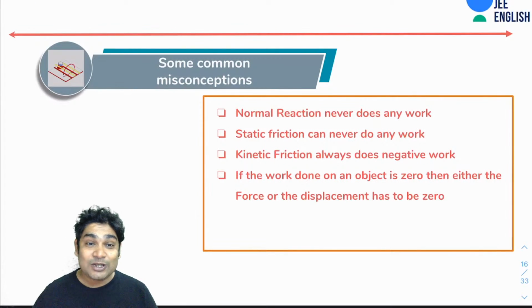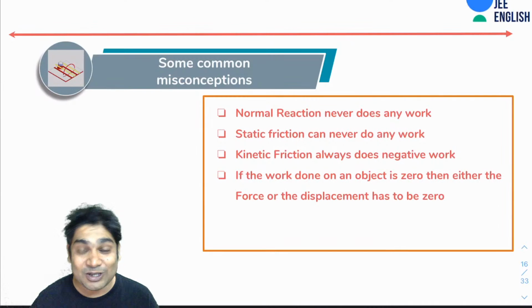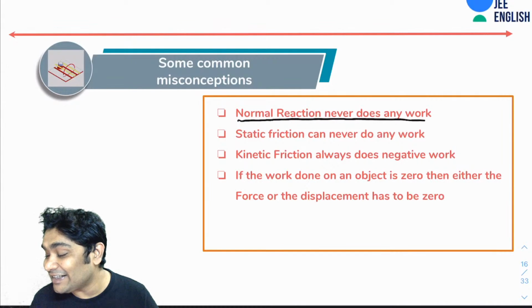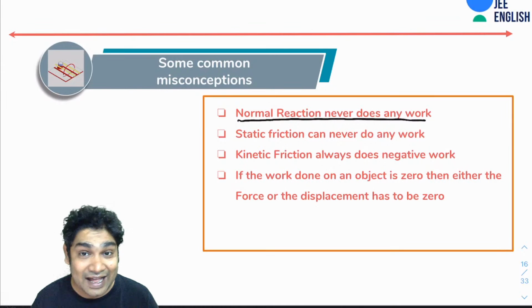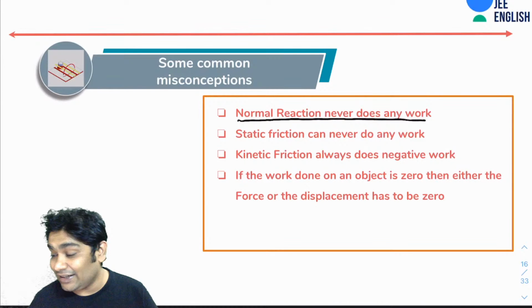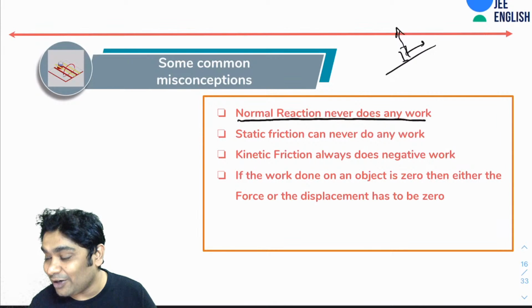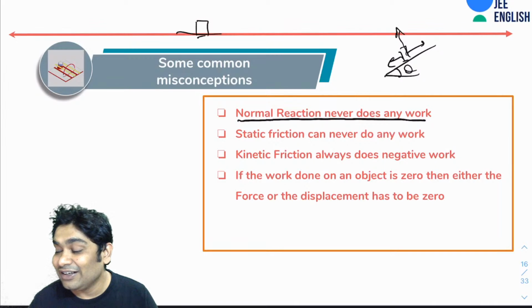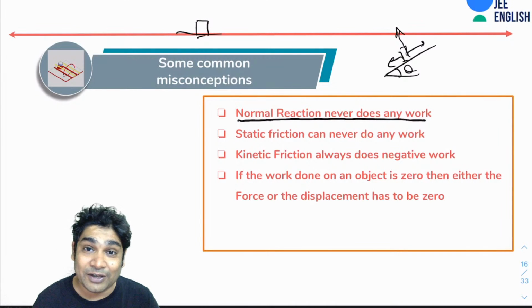Alright, now let's talk about some of the most common misconceptions about work and about some of the forces. One very common misconception is that normal reaction never does any work. Now you know that it can do work. A lot of people would say that normal reaction is usually perpendicular to displacement, even on an incline or on a horizontal ground, but that's not always going to be true.